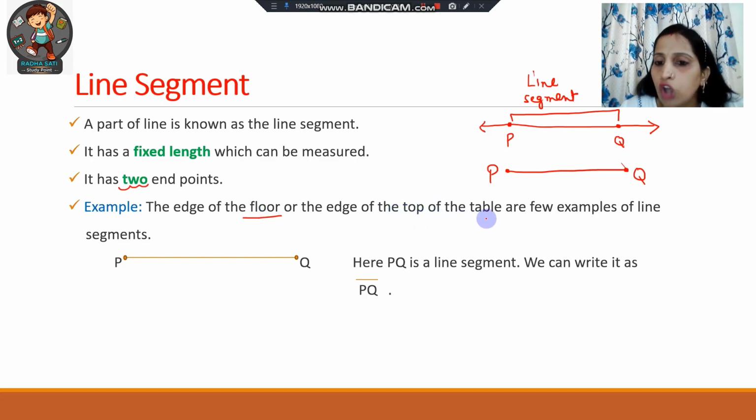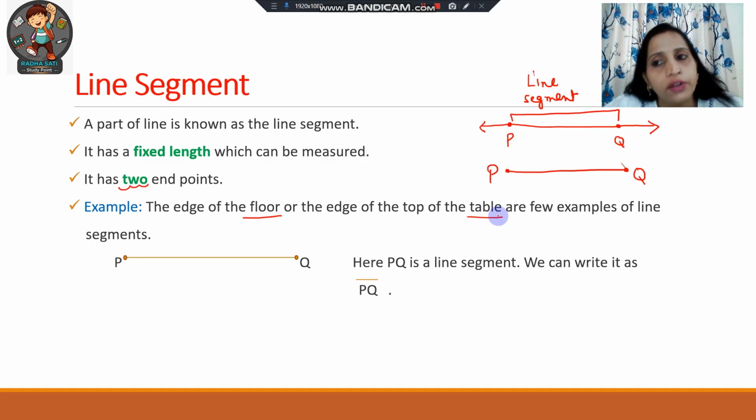Similarly, the edges of the top of the table. If you want to measure the length and the breadth of the top of your table, that can be easily measured by using an inch tape. Okay, so these are a few examples of a line segment.